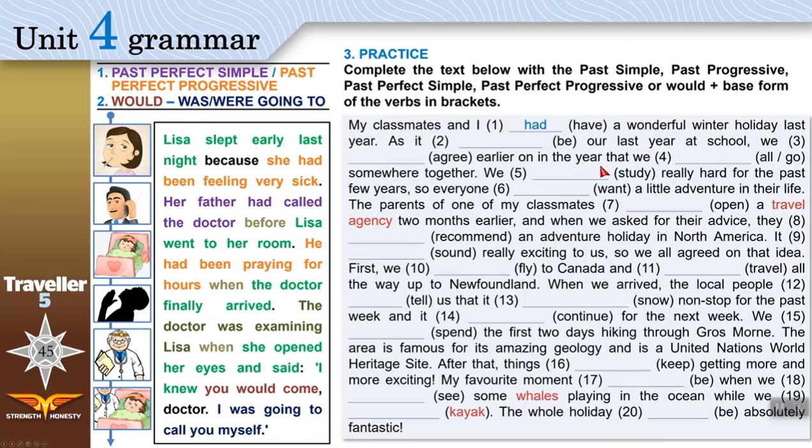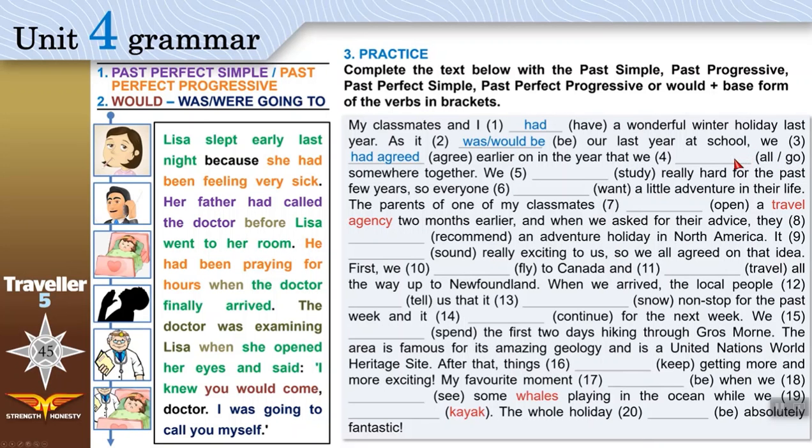We agree earlier on in the year that we all go somewhere together. Now this sentence is a bit long. The verb agree happened earlier. It happened first. First thing they did, they agreed. So we use they had agreed. It was our last year, or you can use it would be our last year. Both are correct. We had agreed earlier. Before that, we all go later. We would do this later.